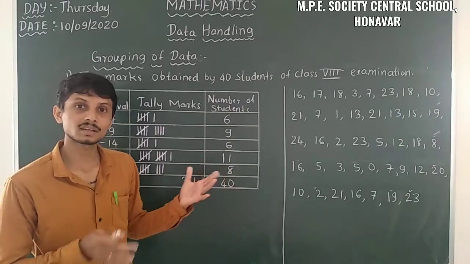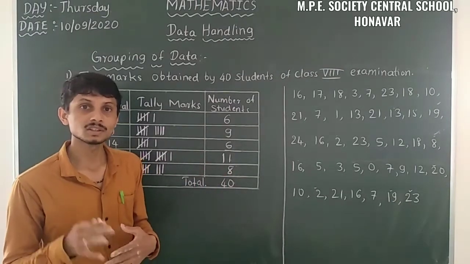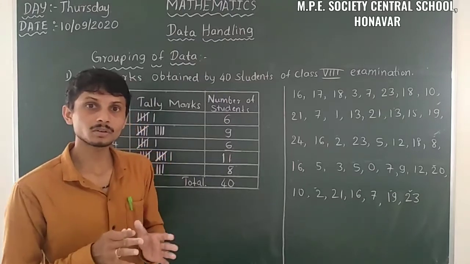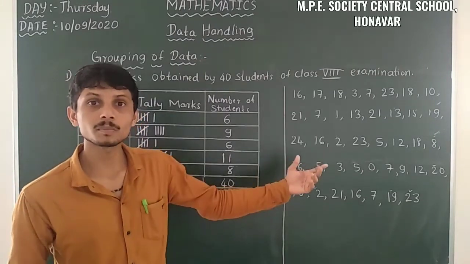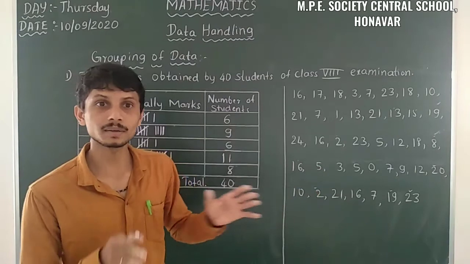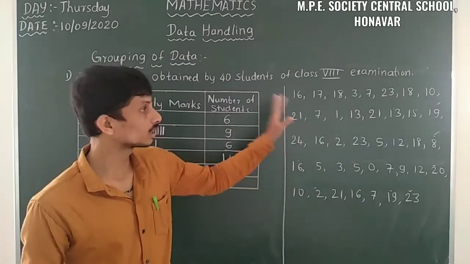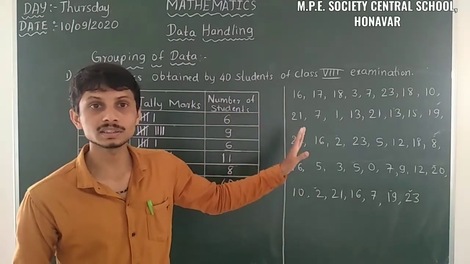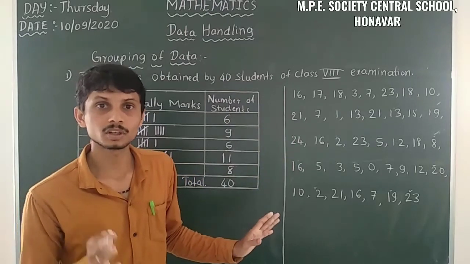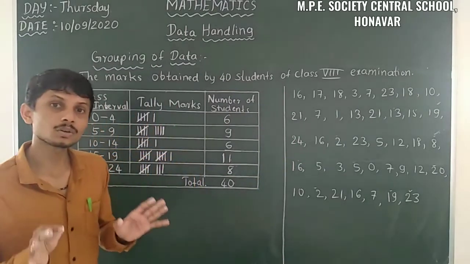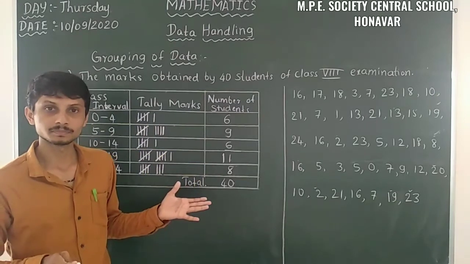When it is like 39, 38 like that, at that time you have to be aware that one number is missed. That's why I mentioned that you should take the tick mark after each tally mark. Okay. So here the grouping of the data is completed.